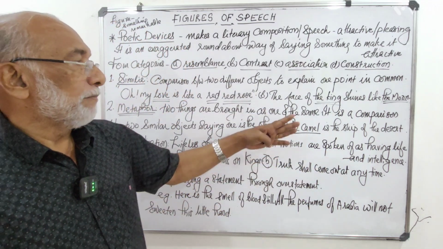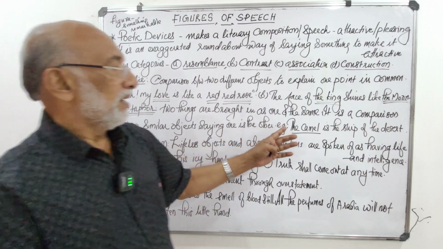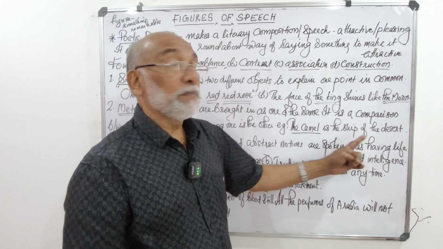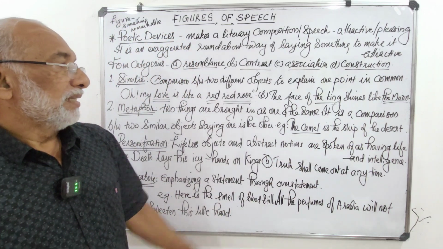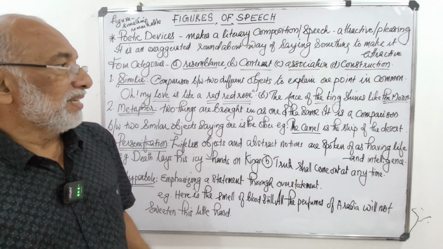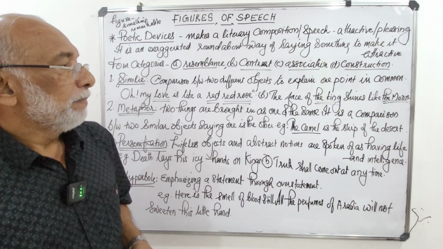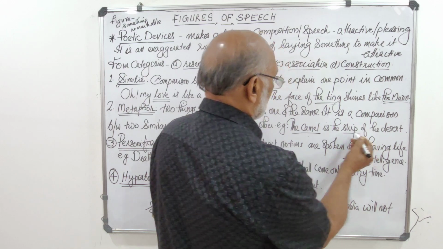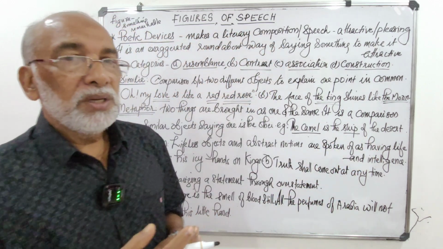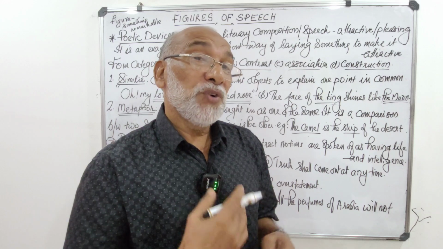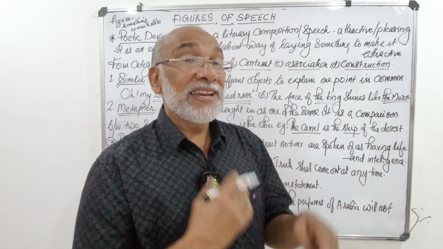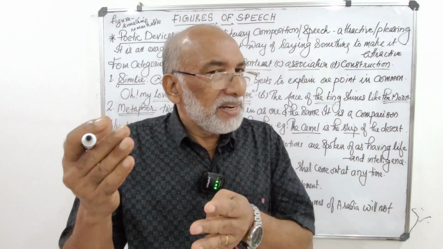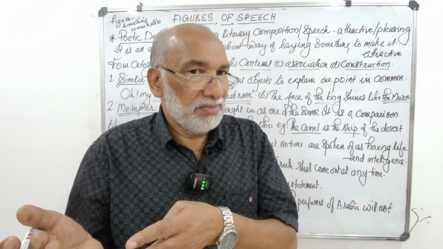I think from the example it will be very clear, a very effective example to explain the concept. The camel is the ship of the desert. Here, a comparison is made between the camel and the ship. You know, a camel is used for both traveling and transport in a desert, and desert can be compared to a sea, isn't it?